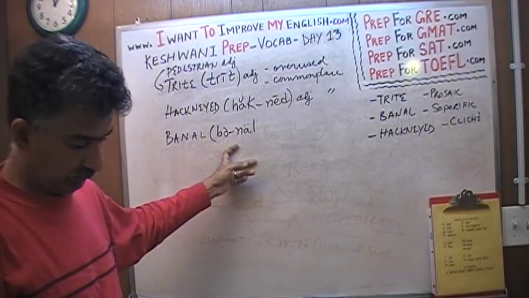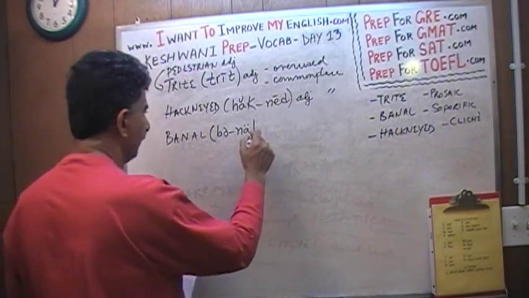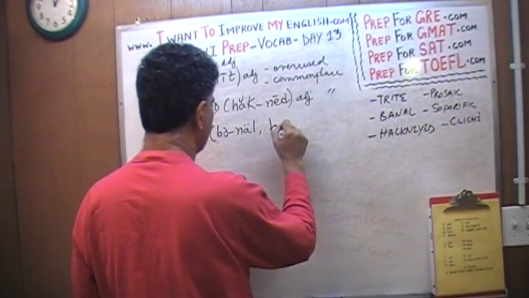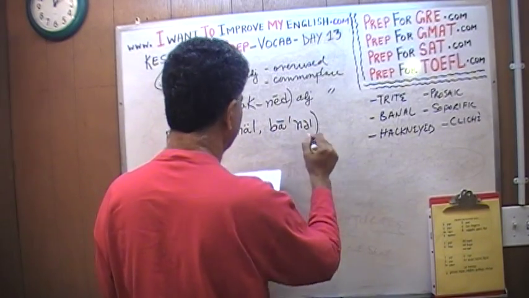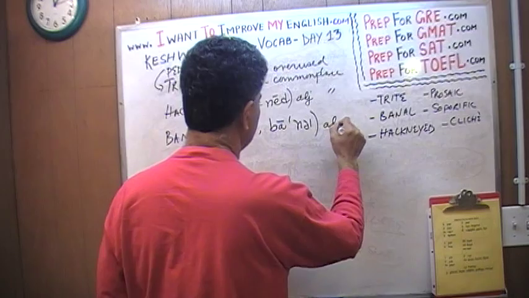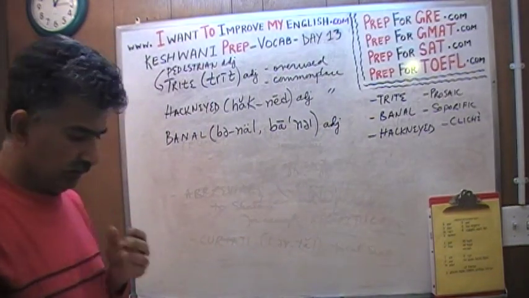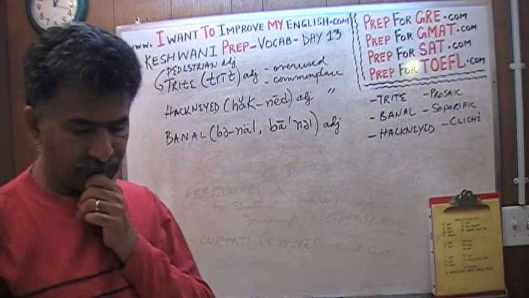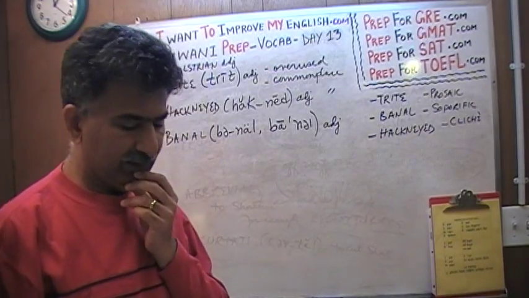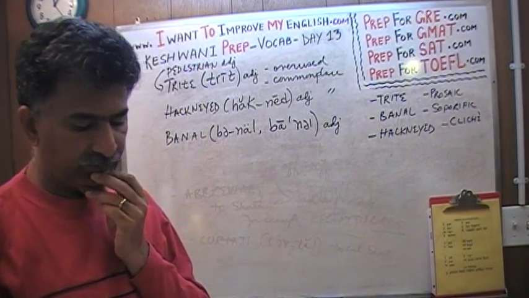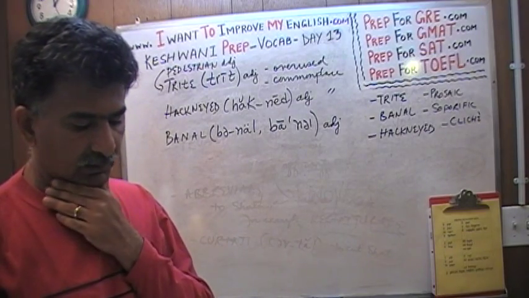Banal is how I prefer, but some people pronounce it as banal, which to me sounds like a very anglicized, or rather Americanized version of the word pronunciation. The word is banal, which is where the French word banalité comes from.